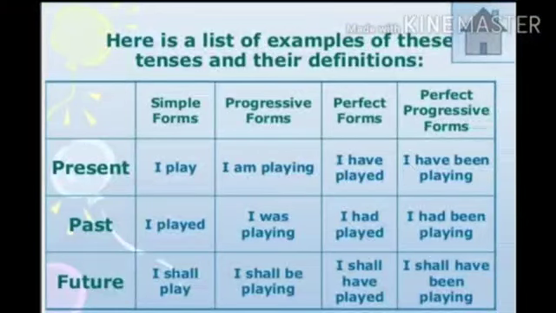Okay, now it's time for, as usual, homework time. So open your Living English workbook and come to page number 223 and 224. Future perfect and future perfect continuous tense, both. Page number 223 and 224 as homework. Okay, and for the next class I'll be giving you some story writing activity also.